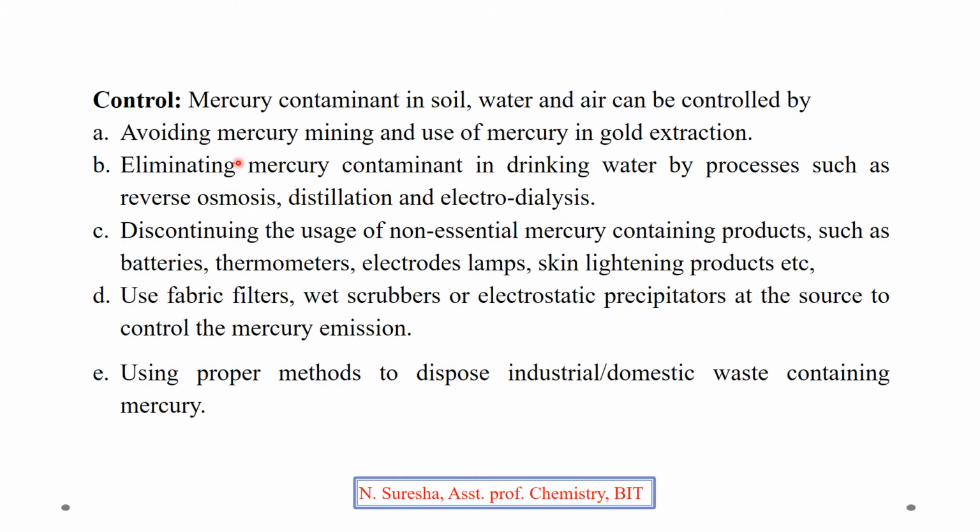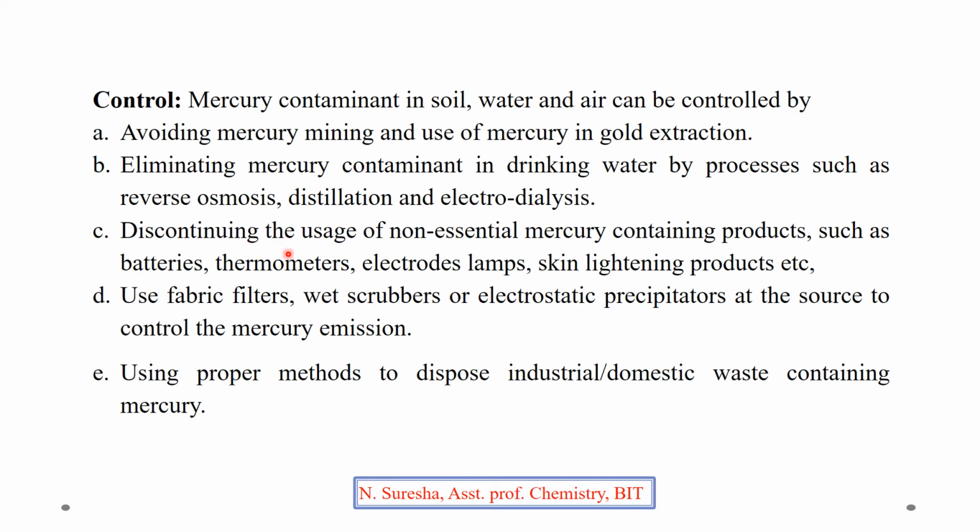How to control? Mercury contamination in soil, water or air can be controlled by avoiding mercury mining and the use of mercury in gold extraction. During gold extraction also mercury is used, and if we avoid mercury mining and use, we can minimize the entry of mercury into soil, water or air. Eliminating mercury contamination in drinking water: if mercury is there in the drinking water, by subjecting it to processes like reverse osmosis, distillation, or electrodialysis, we can remove the mercury content in the water.